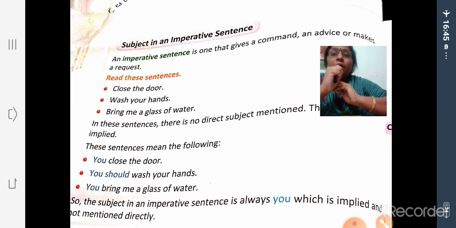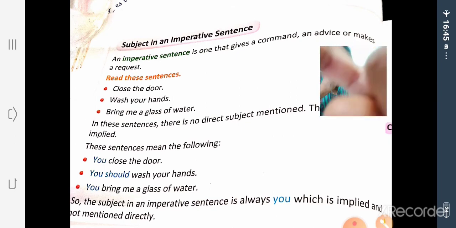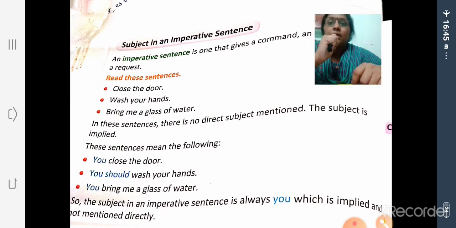Command means, go out of the room. Advice: take the medicine regularly. Request: please give me some water. So, close the door, wash your hands, bring me a glass of water. In all these sentences, we cannot see a subject. In "Close the door," there is no direct subject mentioned.